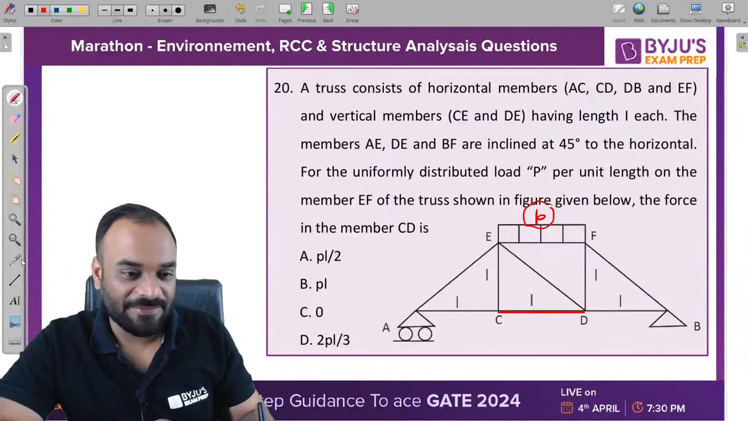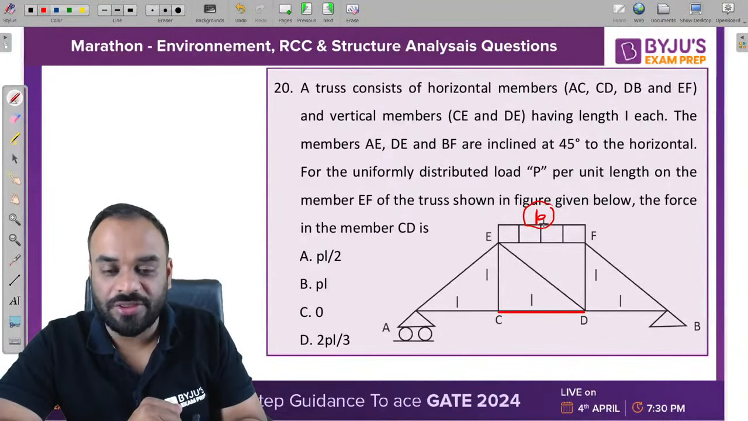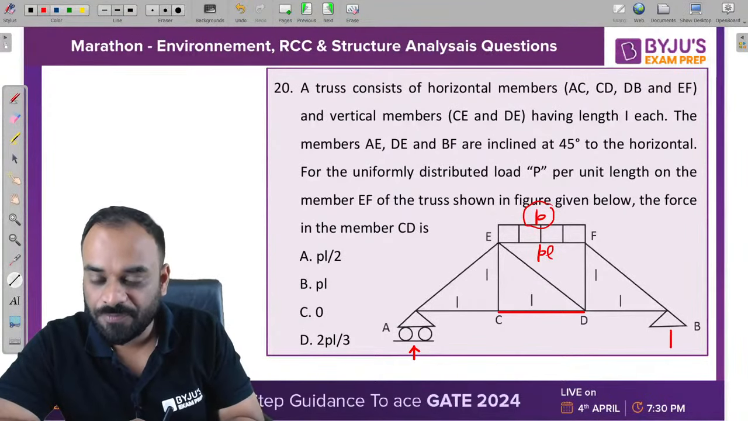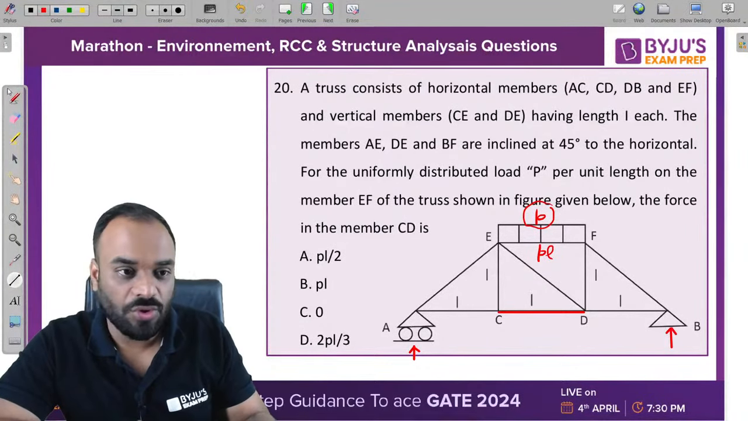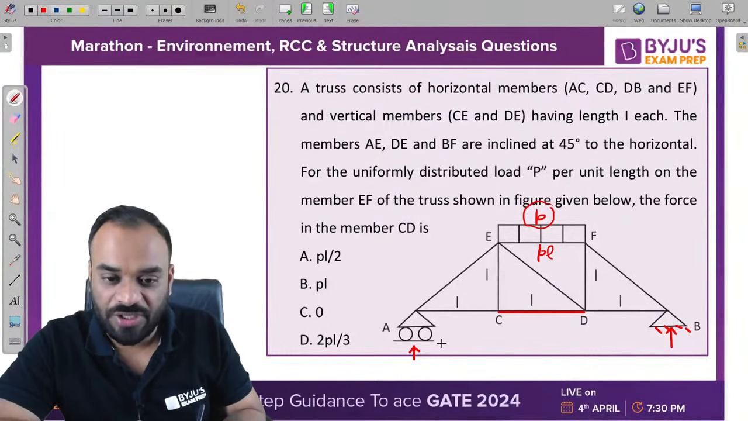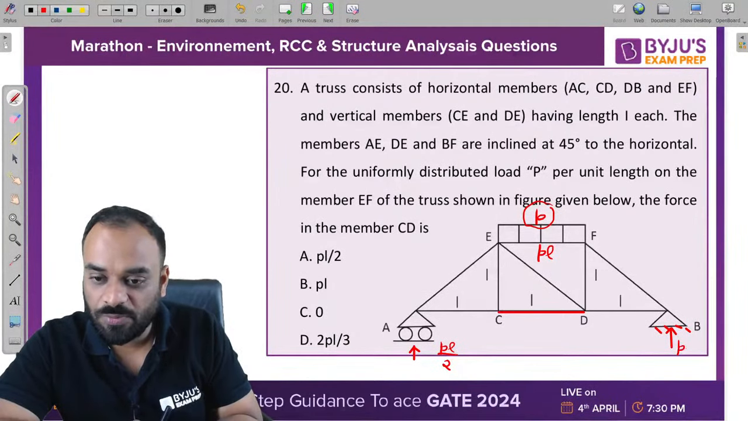Okay, let's understand. Tell me guys, what is the total load on the structure? Can I say that P into L? So that will be total load, and this P into L will get distributed at the support equally. This one is roller and this one is basically hinge, right? So what is the force over here? Can I write here PL by 2, and this one is also PL by 2.